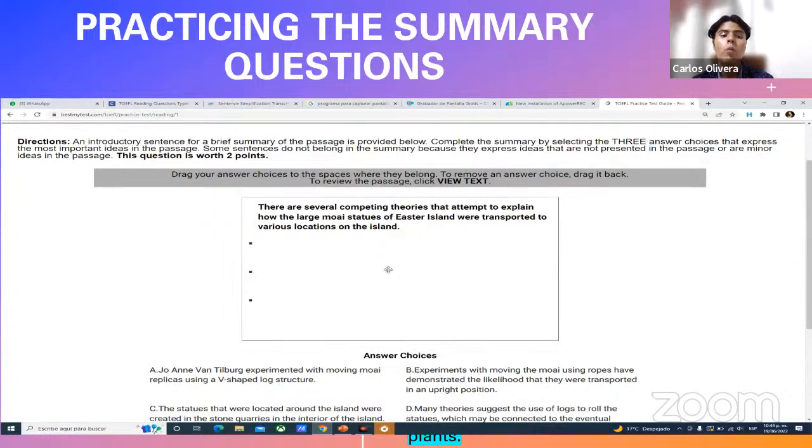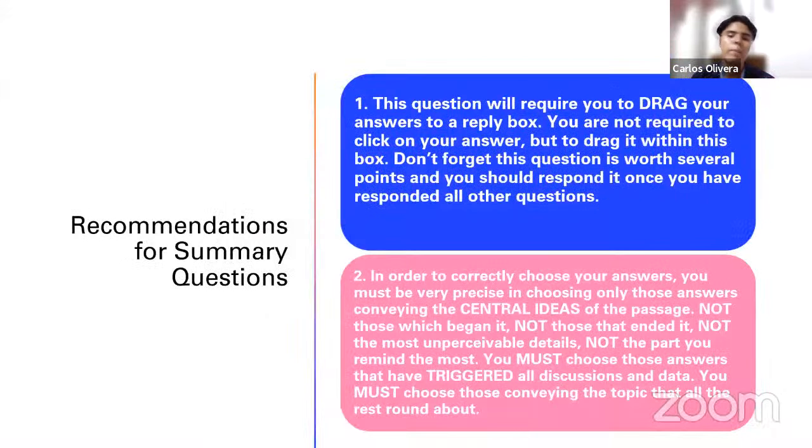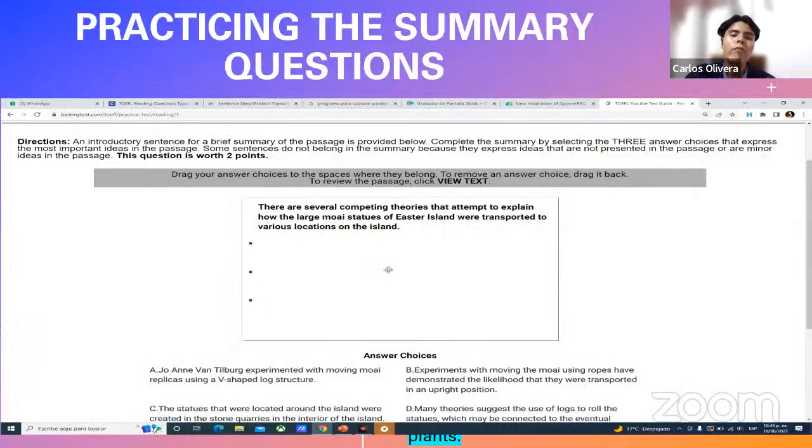But this one is always going to be way, way more valuable. Therefore, you should try to respond to this one correctly and make it one of your priorities, okay? As I say, how can you respond correctly? Very easily. In order to correctly choose your answers, you must be very precise in choosing only those answers conveying the central ideas of the passage. As I say, you have more than 3 statements, but you can merely introduce 3.